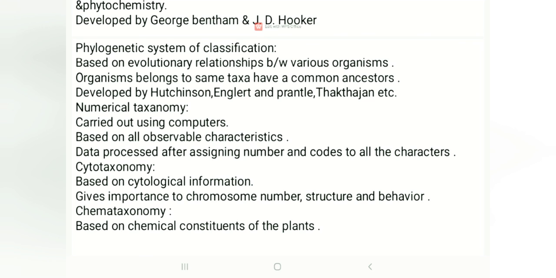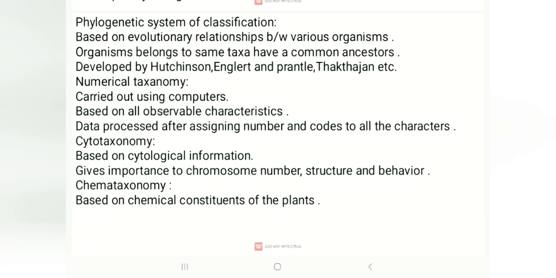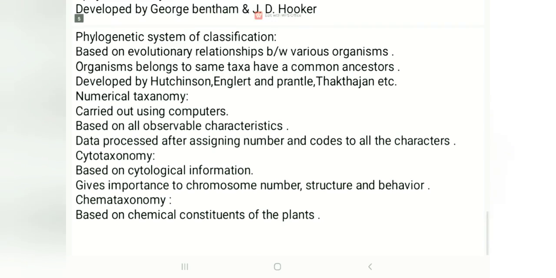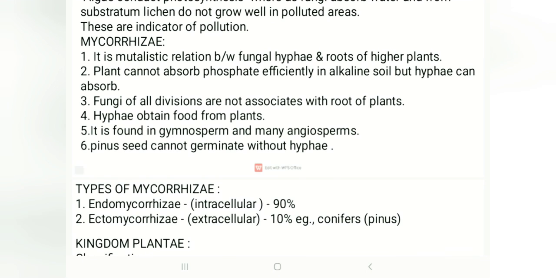Coming to chemotaxonomy: chemo means chemical, so the classification is based on the chemical constituents of plants. These are given in your textbook in this chapter in a very easy way.